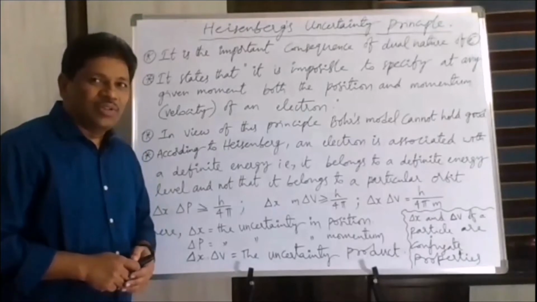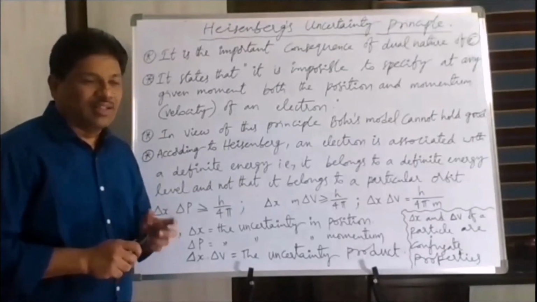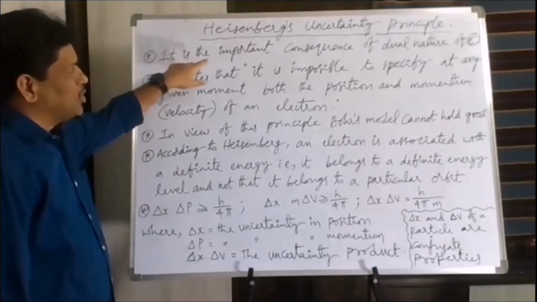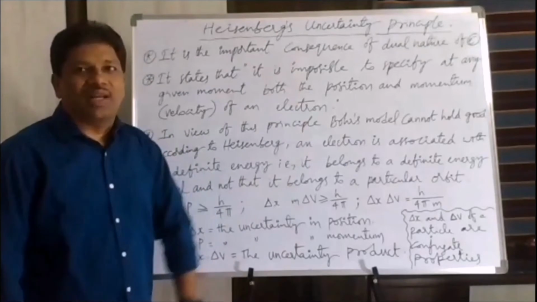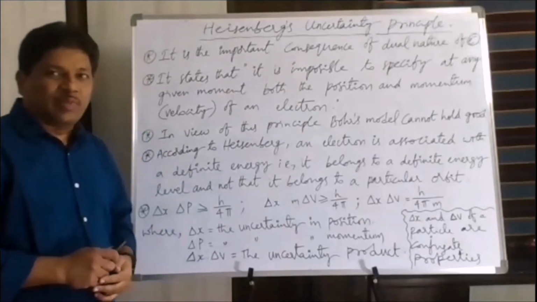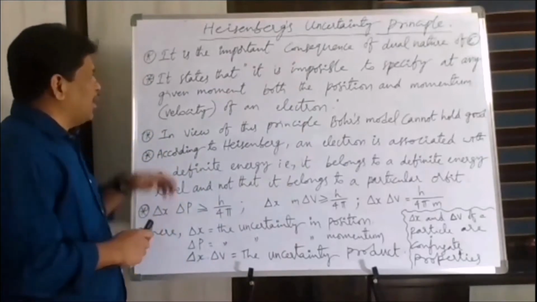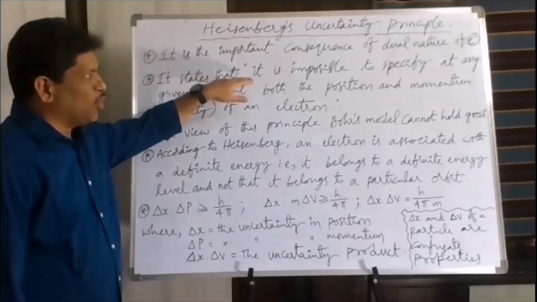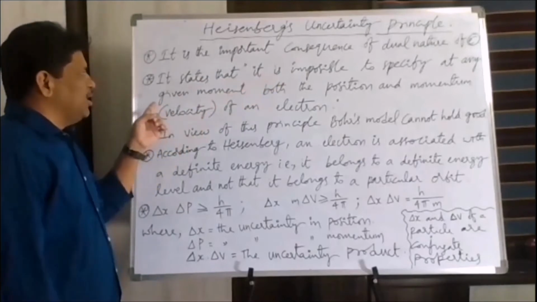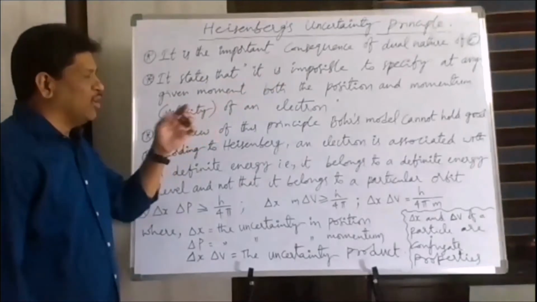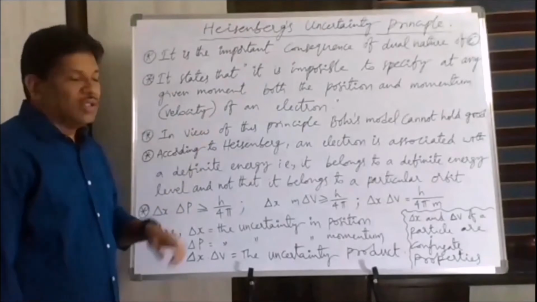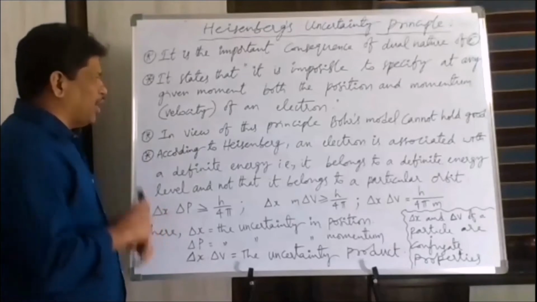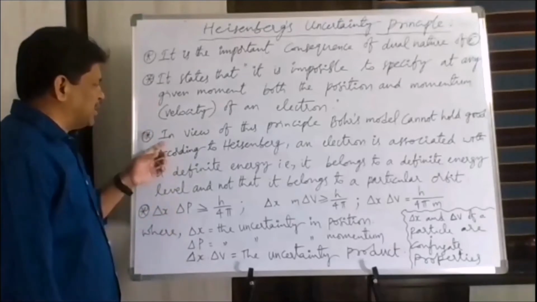Today we are going to discuss Heisenberg's uncertainty principle. Heisenberg's uncertainty principle is an important consequence of the dual nature of the electron. The dual nature of the electron was proposed by de Broglie, and Heisenberg's uncertainty principle states that it is impossible to specify at any given moment both the position and momentum of an electron. The position and velocity of an electron cannot be simultaneously determined. That is Heisenberg's uncertainty principle.